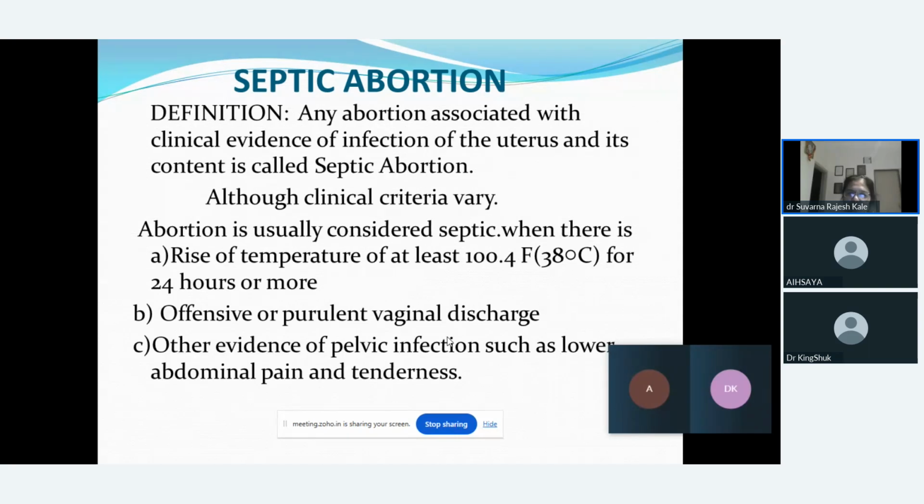Abortion can be considered as septic when there is rise of temperature, which may be at least more than 104 Fahrenheit for more than 24 hours. If the female is having offensive or purulent vaginal discharges, or if there is any evidence of pelvic infection, along with the lower abdominal pain or tenderness over the abdomen.